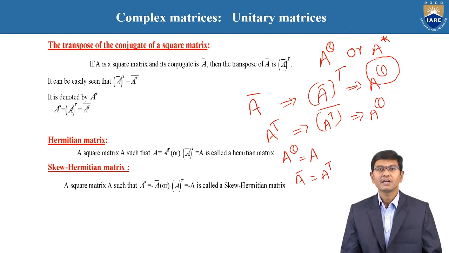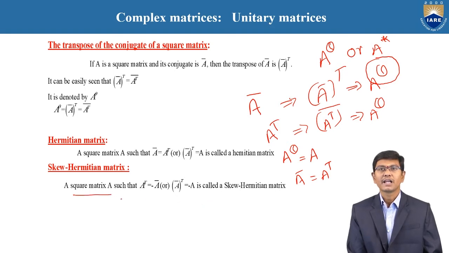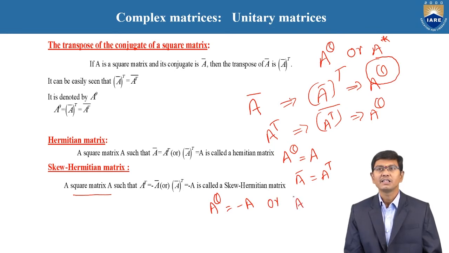Continuing from the Hermitian matrix, similarly, another definition is the skew Hermitian matrix. The skew Hermitian matrix is a given square matrix such that A power theta is equal to the negative of the given matrix. Symbolically, this is also denoted A bar equal to the negative of A transpose, or A transpose equal to the negative of the given matrix. Therefore, this is the definition of the skew Hermitian matrices.